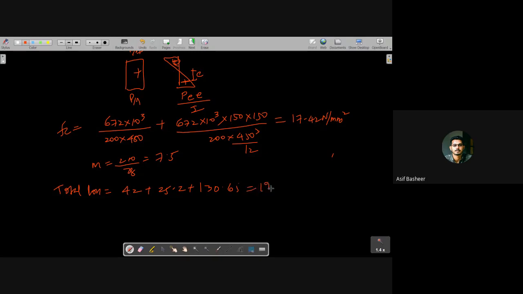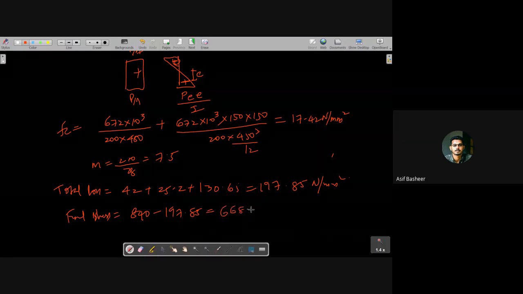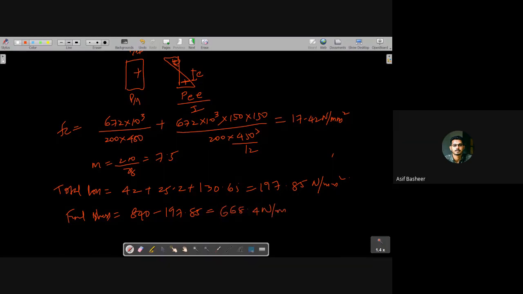That is 197.85 Newton per mm square. So the final stress that is being asked, that is what? 840 minus this value, 197.85, we'll get this value as 668.4 Newton per mm square.